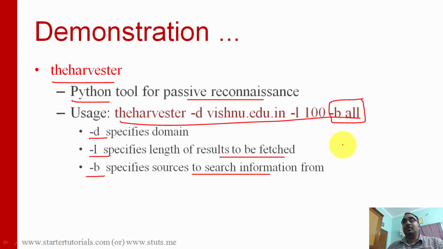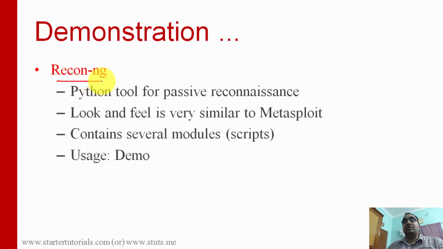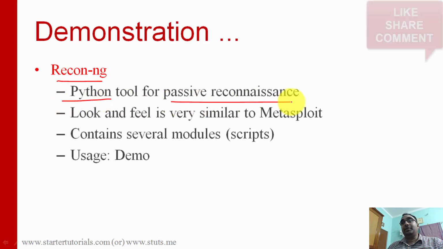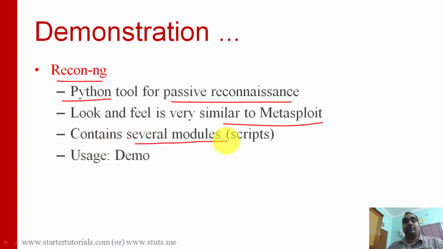Right. And next one is another software called Recon-ng, and it is also developed in Python and it is also used for passive reconnaissance. The look and feel of Recon-ng is very similar to a popular software called Metasploit. Metasploit is the favorite tool of pen testers. They frequently use this software, and Recon-ng contains lots of modules, that is scripts, using which you can do several things.